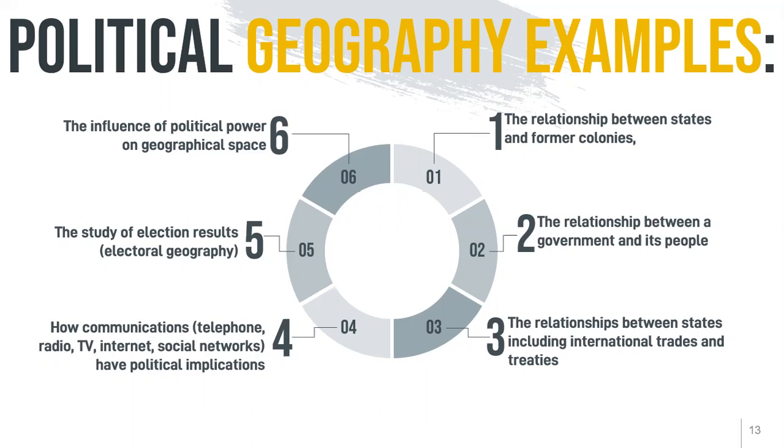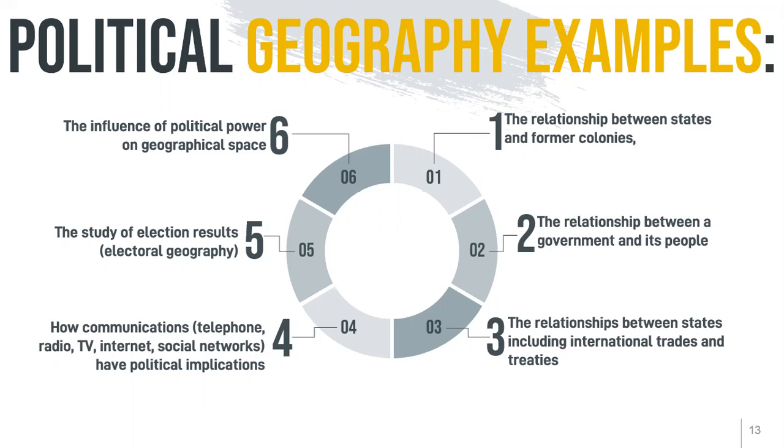Number three is the relationship between states, including international trade and treaties. For example, the OIC, the Organization of Islamic Cooperation, is number three, the relationship between states, including international trade.